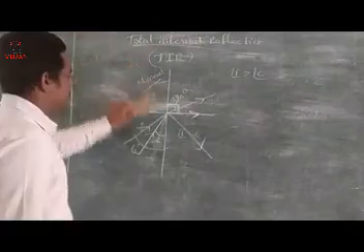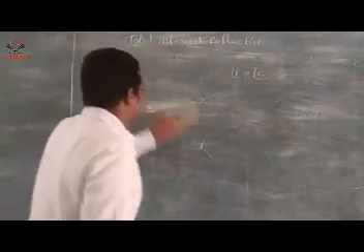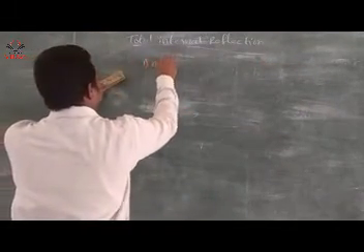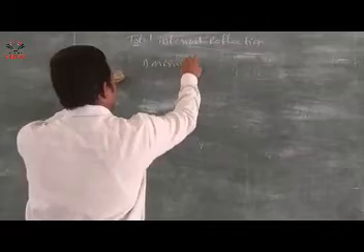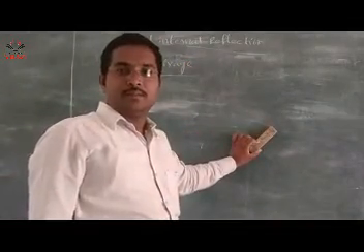But what are the uses of total internal reflection? So, due to total internal reflection only, mirage formation happens. So mirage, the first one is mirage. Mirage is nothing but an optical illusion.